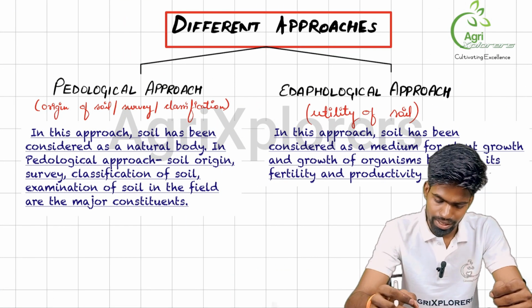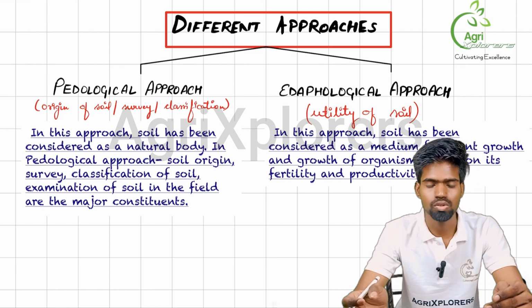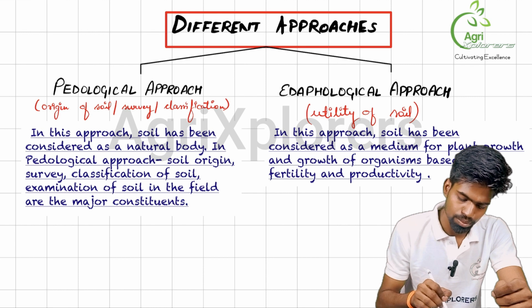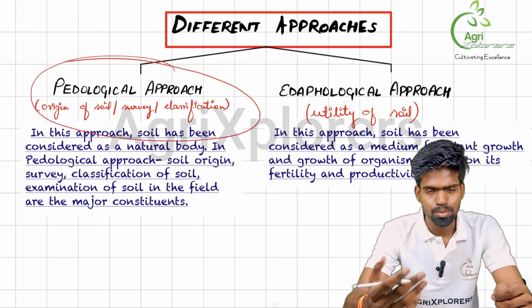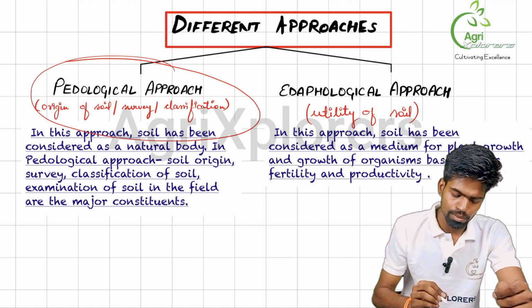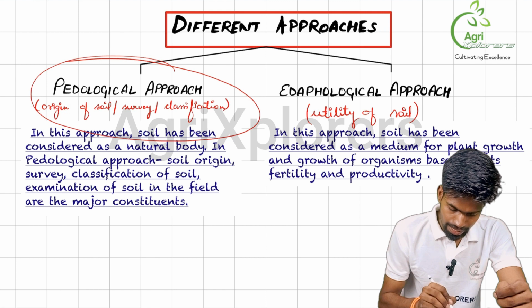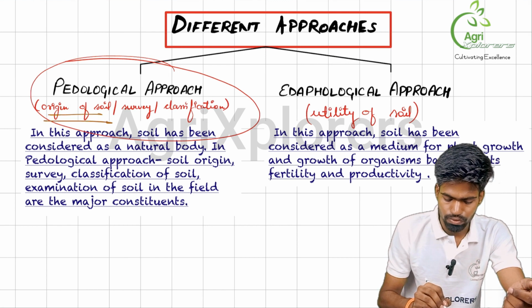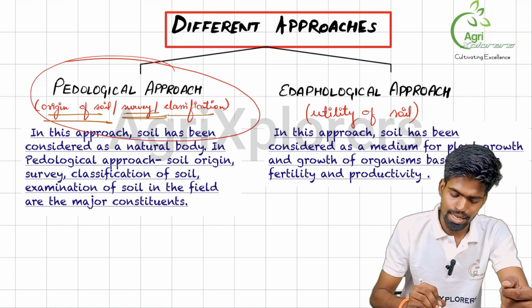Now, there are different approaches of learning soil science or learning soil. One such approach is the pedological approach. And what does pedological approach mean? It means that we will be majorly focusing on the origin of soil. We will be learning about the survey of soil and its classification.